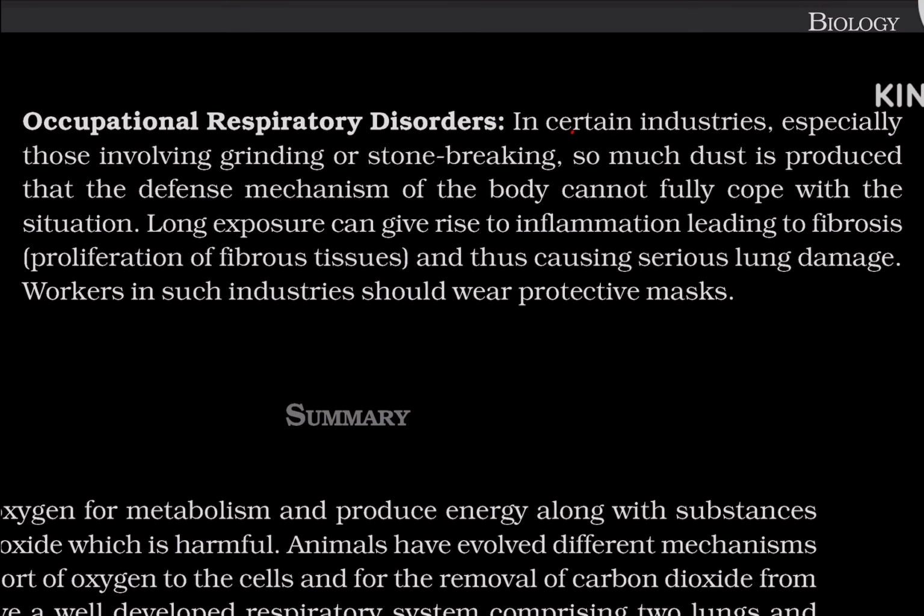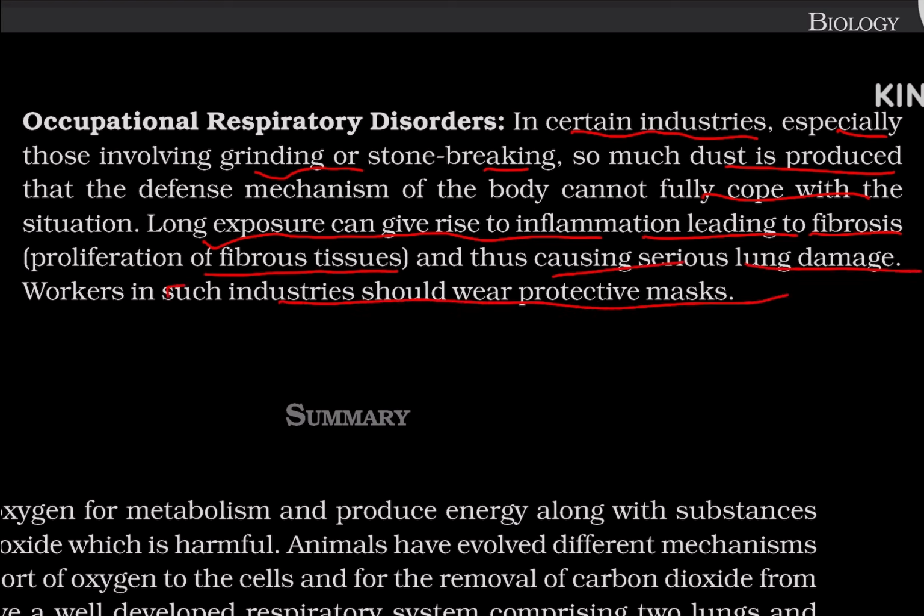Occupational respiratory disorder. In certain industries, especially those involving grinding or stone breaking, so much dust is produced that the defense mechanism of the body cannot fully cope with the situation. Long exposure can give rise to inflammation, leading to fibrosis, that is, proliferation of fibrous tissues, and thus causing serious lung damage. Workers in such industries should wear protective masks.